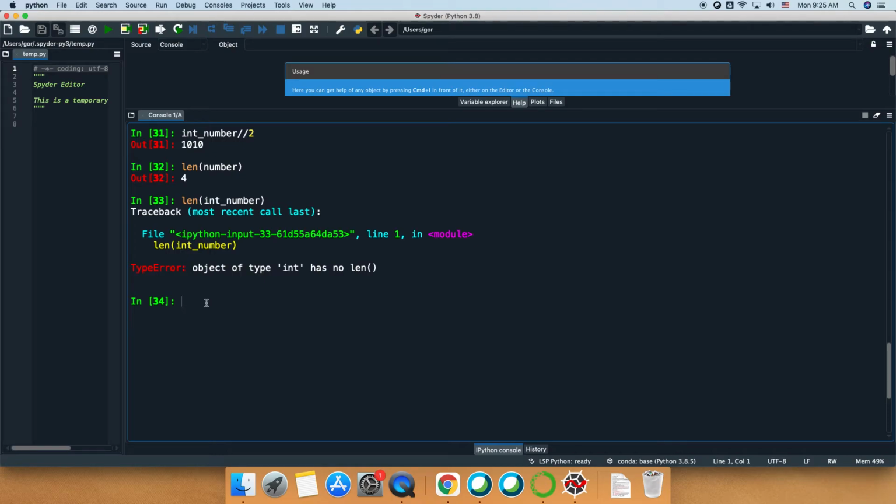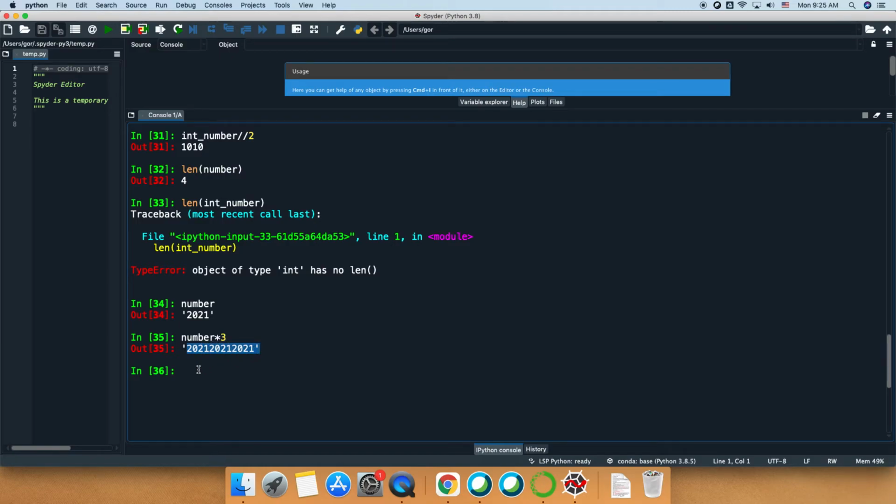Interestingly, we can do some simple mathematical operations on strings. For example, we can multiply strings. So once again, my number is 2021, and I can write number times 3. What I get as a result is this string replicated 3 times.